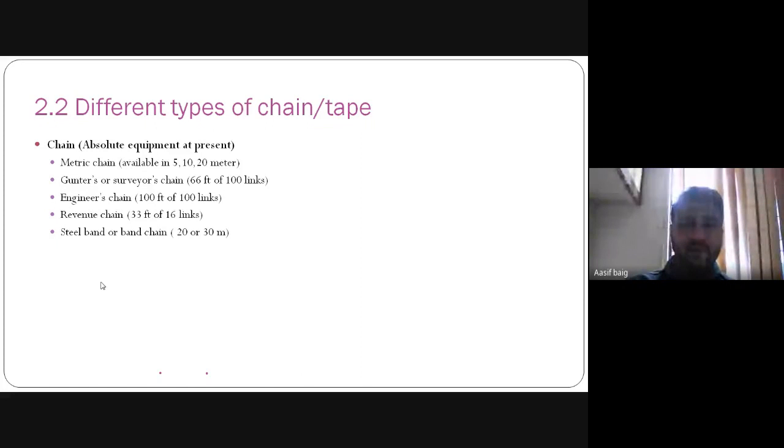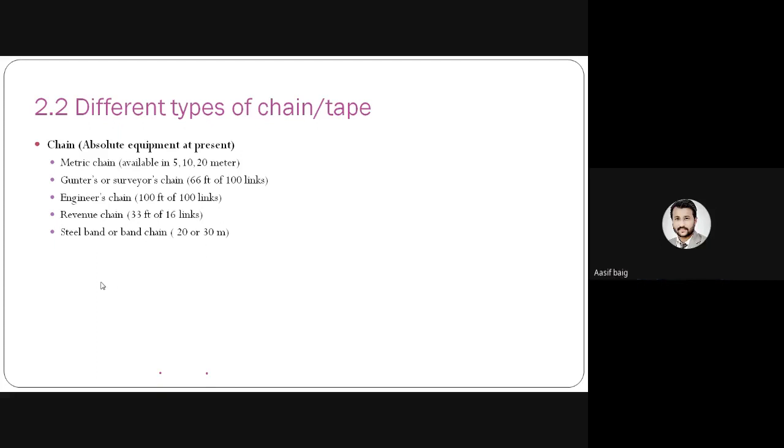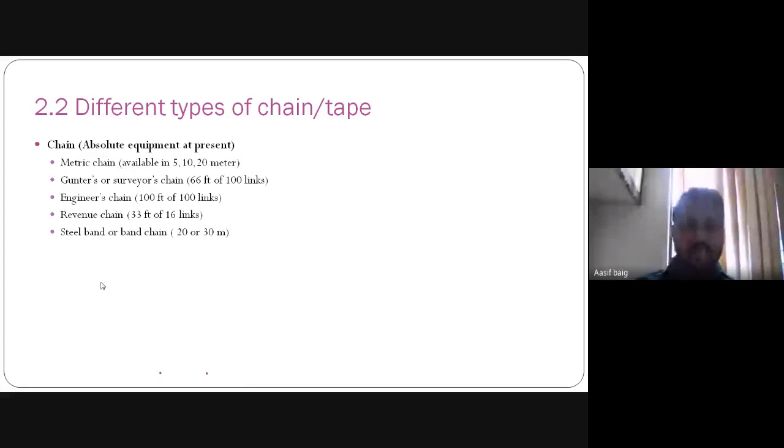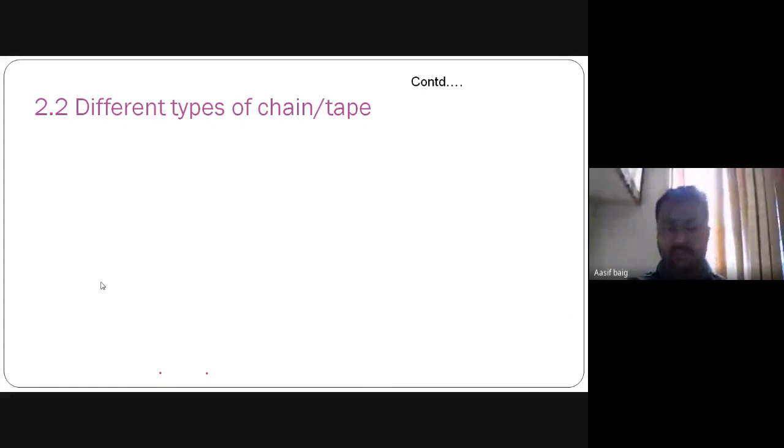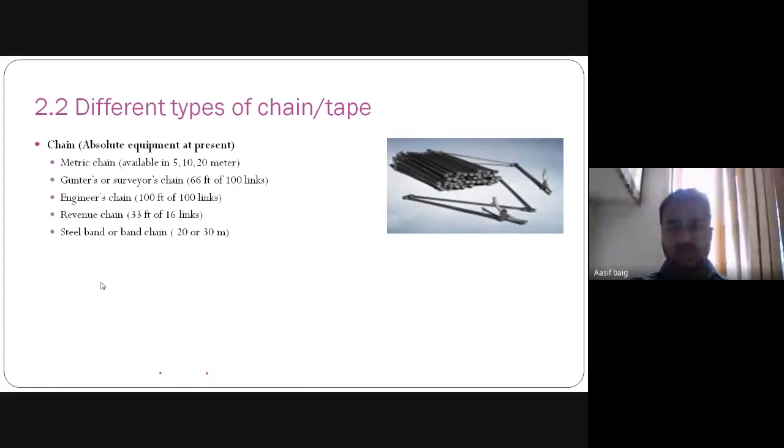Now there are several types of chain used in surveying which are available in the market. The metric chain is available in 5, 10, and 20 meters. Another chain is the surveyor's chain, which is available in feet or number of links. Another is the engineer's chain, which is available in 100 feet of 100 links. Then the steel band or band chain, which is available in 20 meters or 30 meters. These are the figures for the chains.